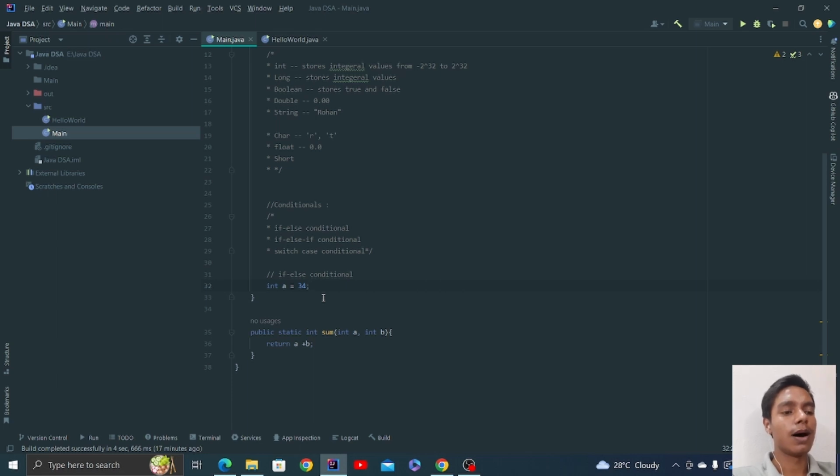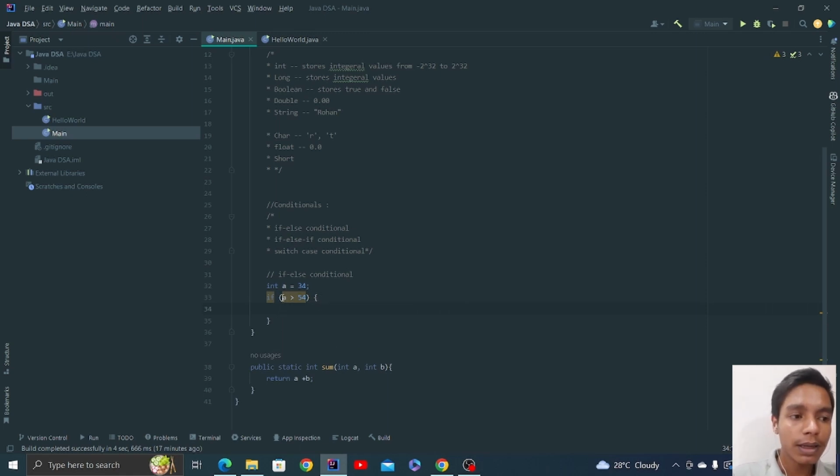Now we have a variable a that contains just the value 34, and I'm going to check whether this a is greater than 54 or not. If a is greater than 54, this returns true. Only if this statement is true will it execute the code inside that body.